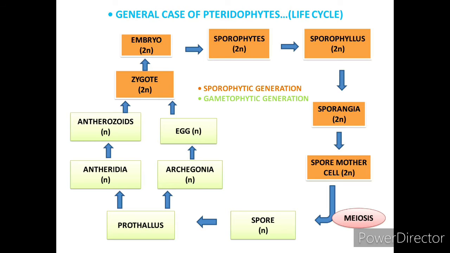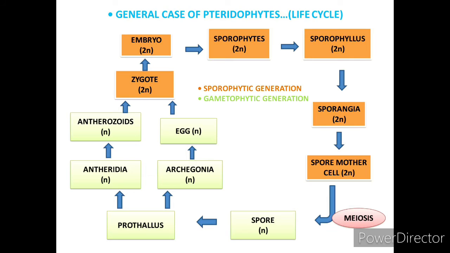and in a spore mother cell meiosis will happen and forms spore which is haploid and forms prothallus which is a gametophyte independent of a sporophyte, right, which is the important one, and it is of two types, Antheridia and Archegonia, which is the gametophytic generation.